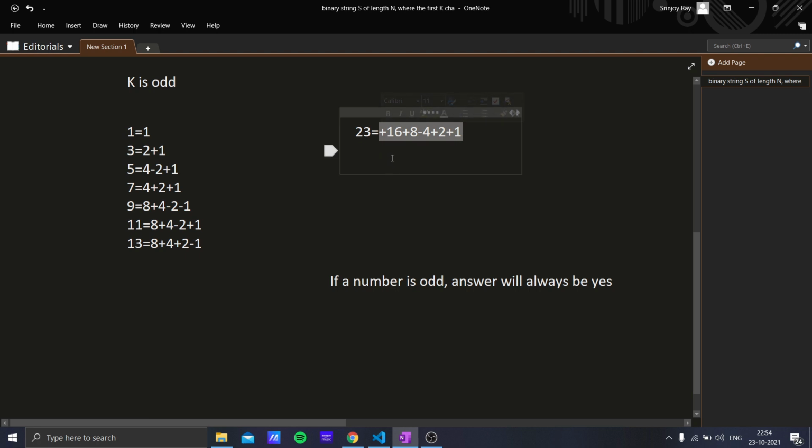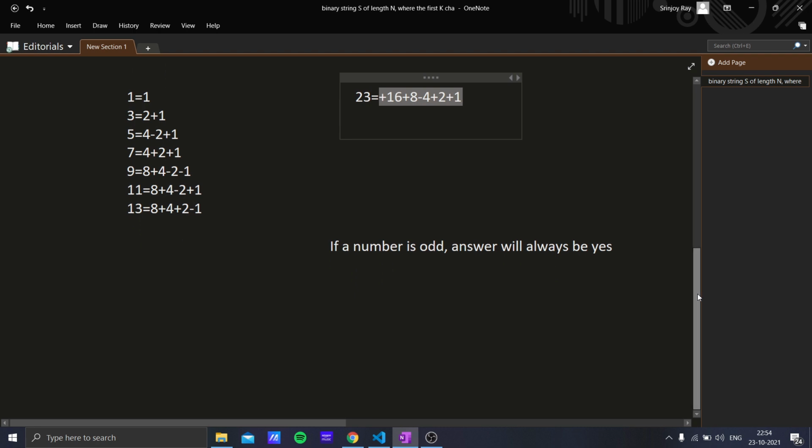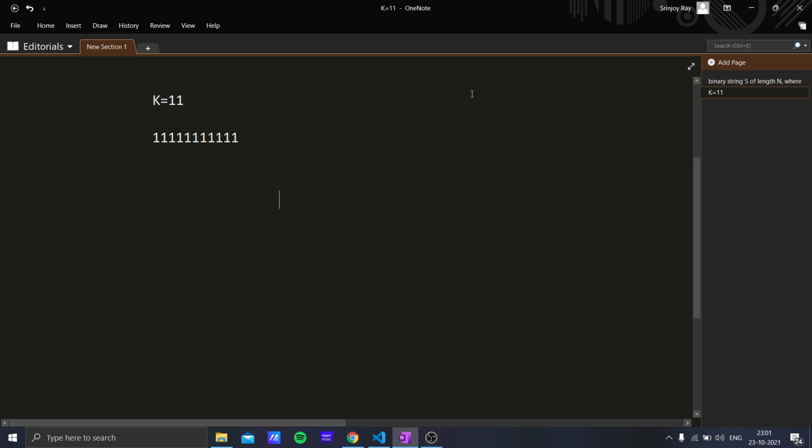Now we will see an algorithm for how we will pick the index so that we can convert all the ones to zeros. How will we pick the index? We are going to take the example of k equal to 11. We've written down 11 once, and 11 can be represented as 8 plus 4 minus 2 plus 1.